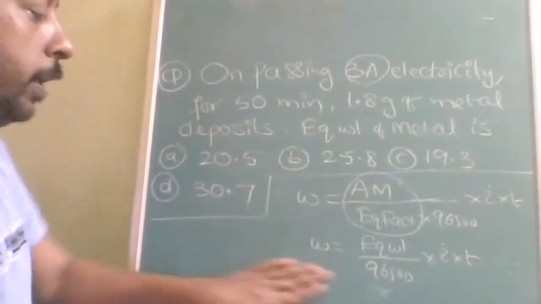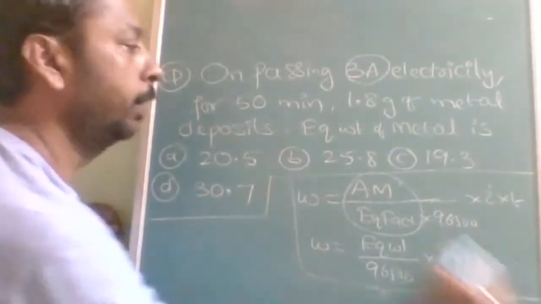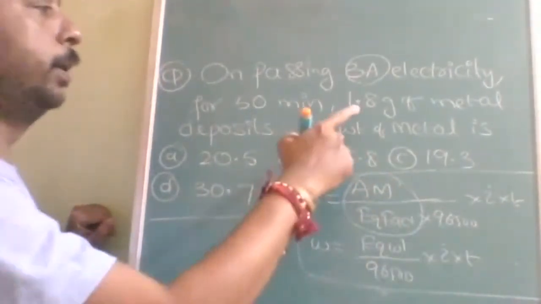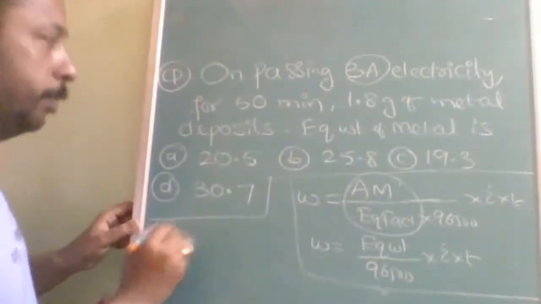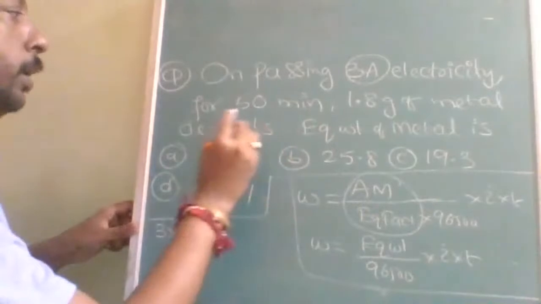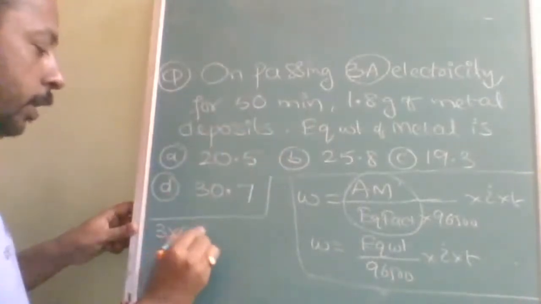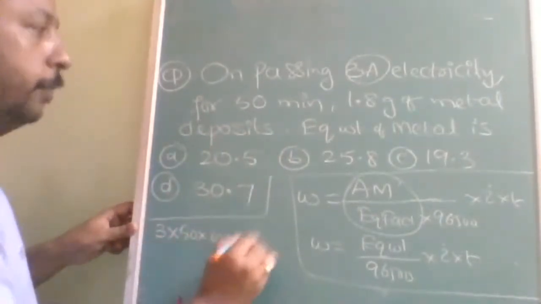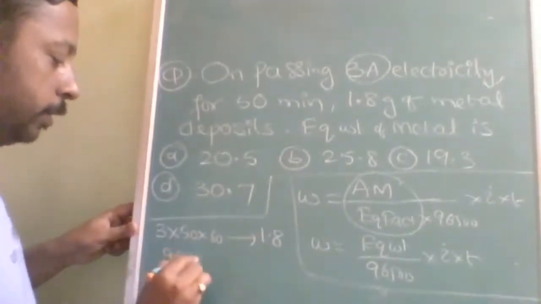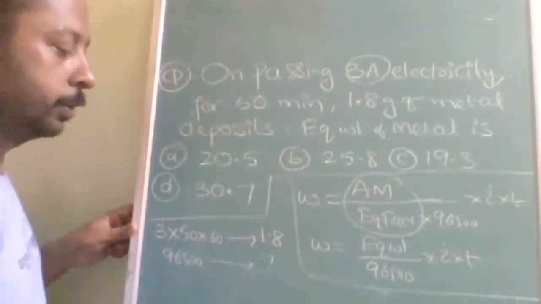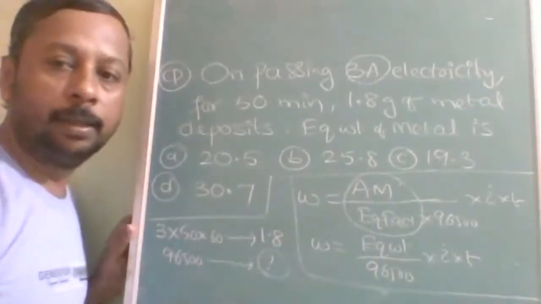So for that, what I will do here: 1.3 ampere, and how many times? 50 minutes, 50 into 60. If it gives 1.8 gram, then 96500 gives how many grams? So that grams itself will be the answer.